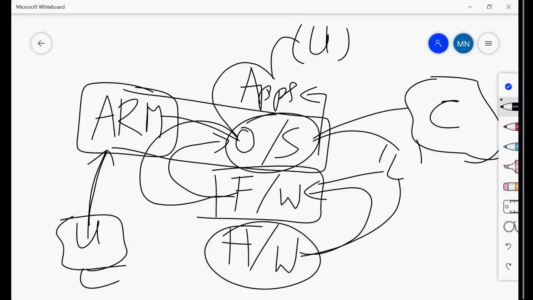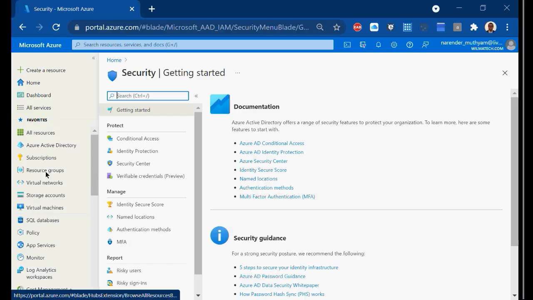In a simple definition, Azure Resource Manager acts like an interface between the user and the cloud, and like an operating system of the cloud with which users can interact and do their day-to-day jobs. So where is ARM actually? If you see your portal, this is ARM. This left-hand side is called the ARM Resource Panel.